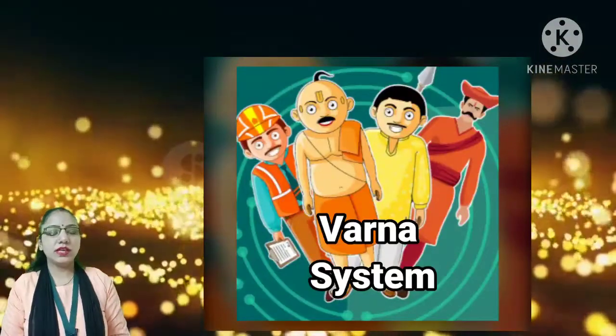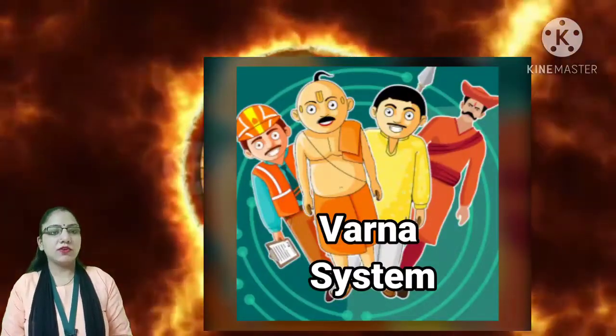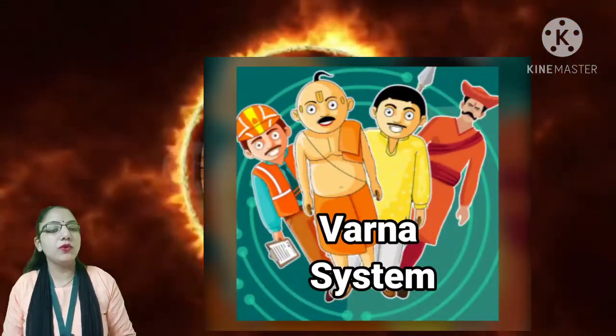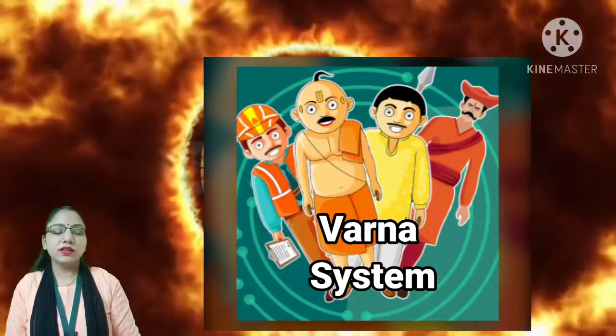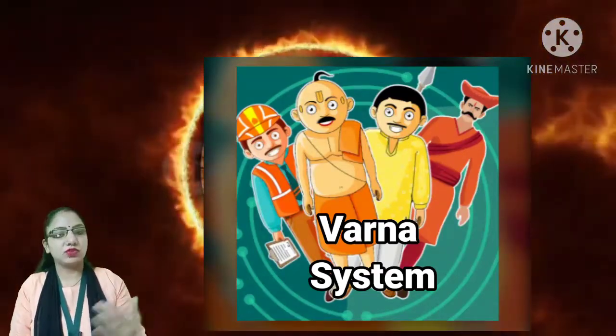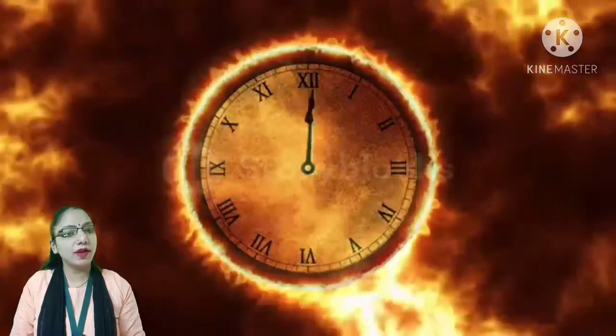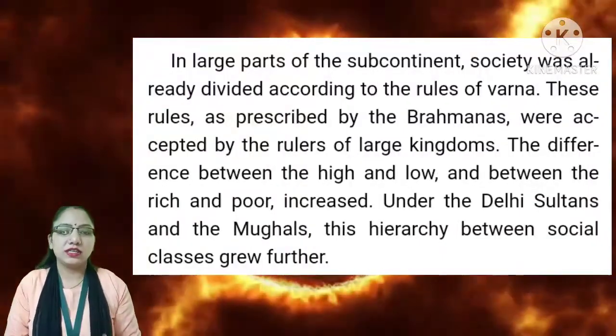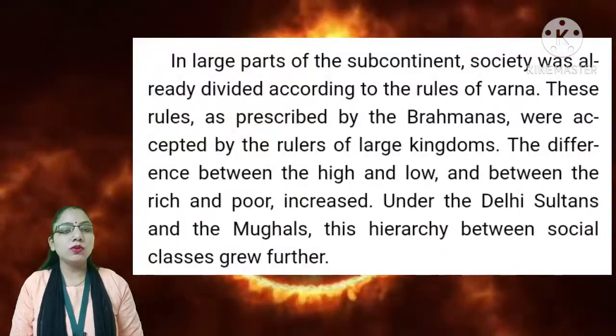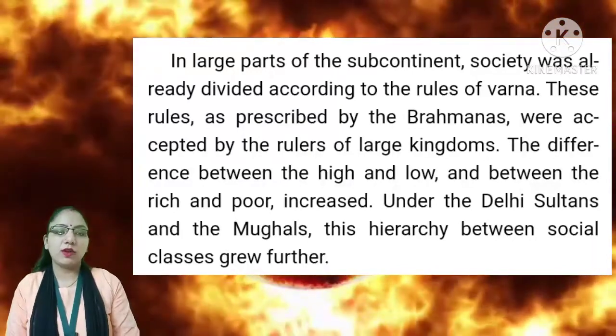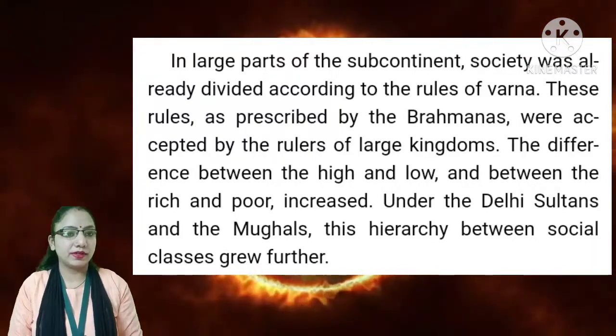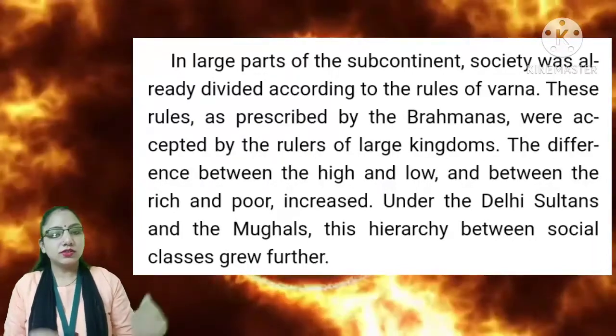Students, during the ancient time, society was divided into 4 varnas, which were later subdivided into jatis, or we can say subcaste. Each jati formed their own rules and regulations, about which you have studied in your chapters 2 and 3.